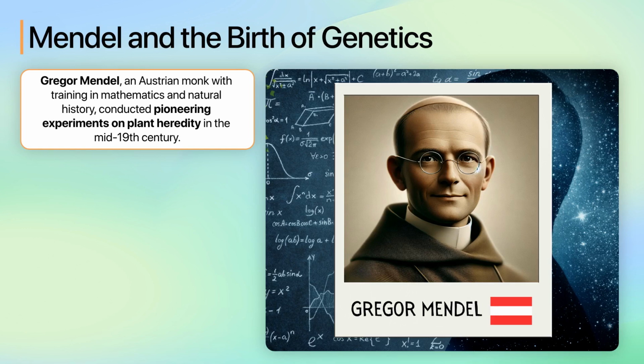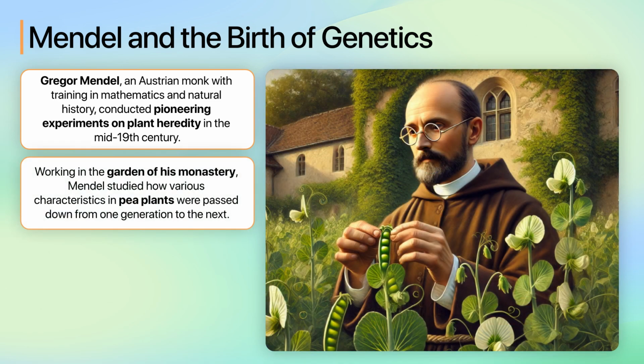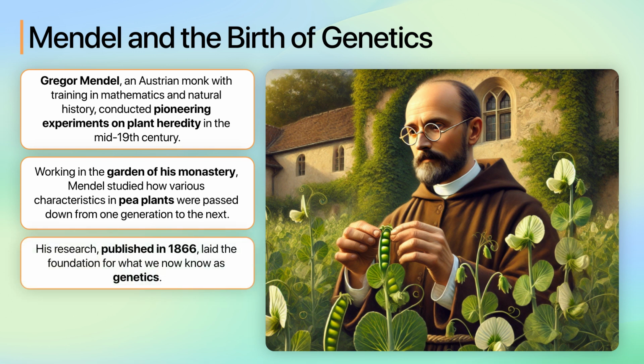Gregor Mendel, an Austrian monk with training in mathematics and natural history, conducted pioneering experiments on plant heredity in the mid-19th century. Working in the garden of his monastery, Mendel studied how various characteristics in pea plants were passed down from one generation to the next. His research, published in 1866, laid the foundation for what we now know as genetics.